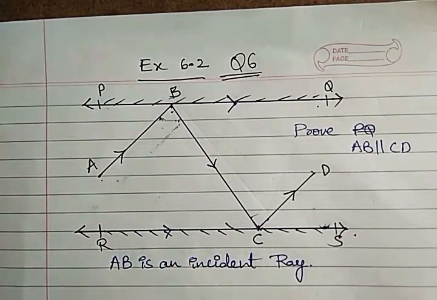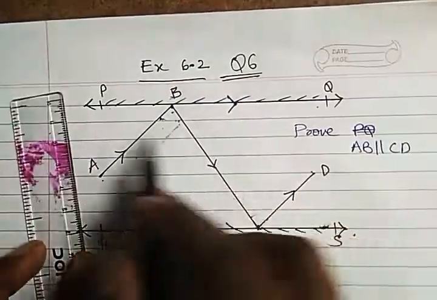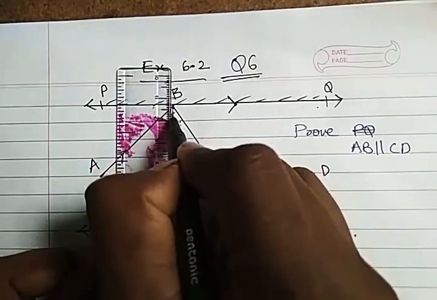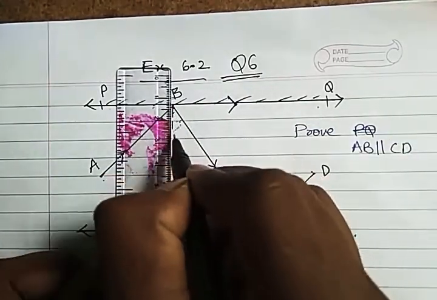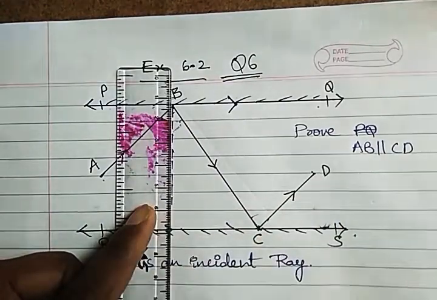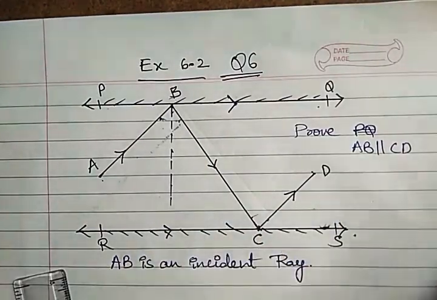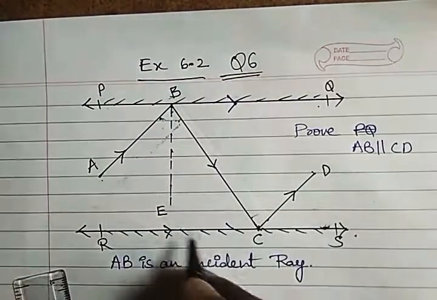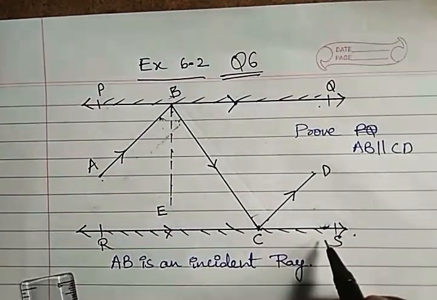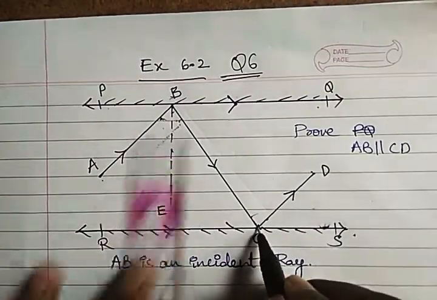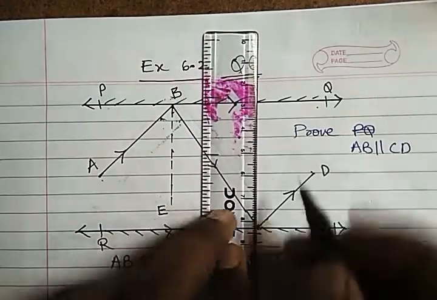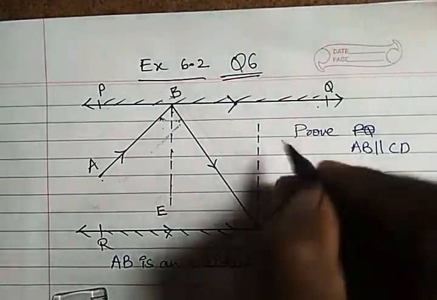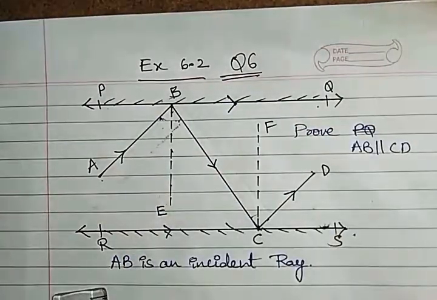So for that, we will take up some construction. Perpendicular to PQ, I will draw a perpendicular line here. Let us call this E. ABCD is done, now we take E. In the same way, I am drawing one more perpendicular line to RS. Let me call this F. Here we have taken E, so here we will take F.